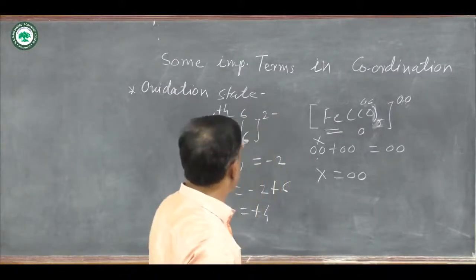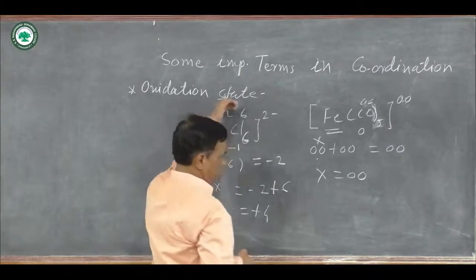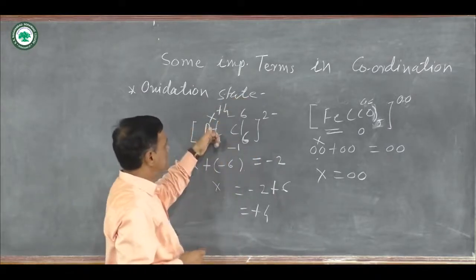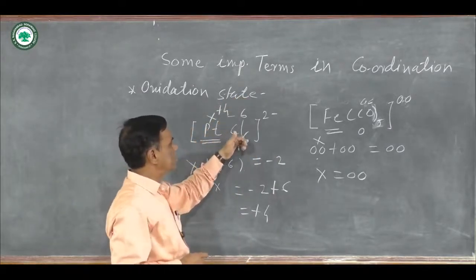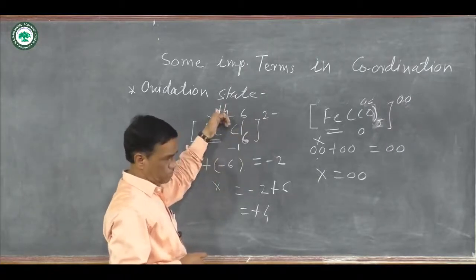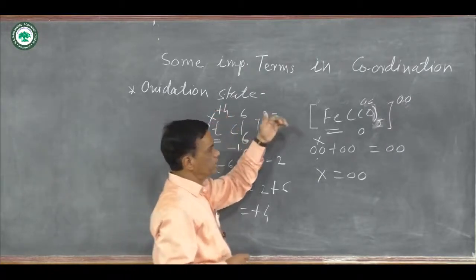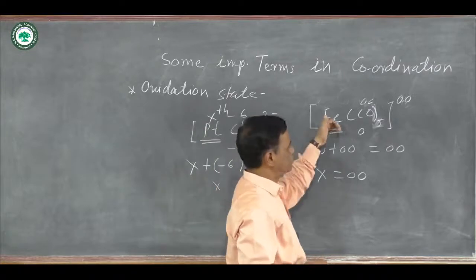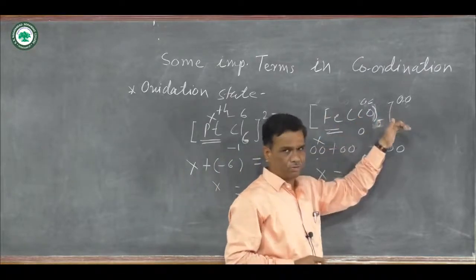All these are examples of oxidation state. Here the oxidation state of platinum in [PtCl6] 2 minus is equal to +4. The oxidation state of iron is equal to 0 in Fe(CO)5.